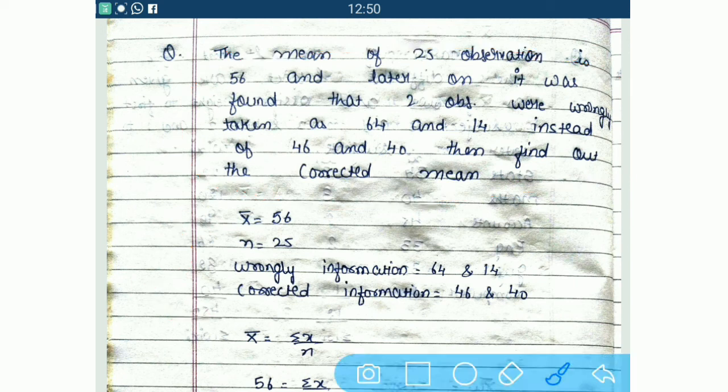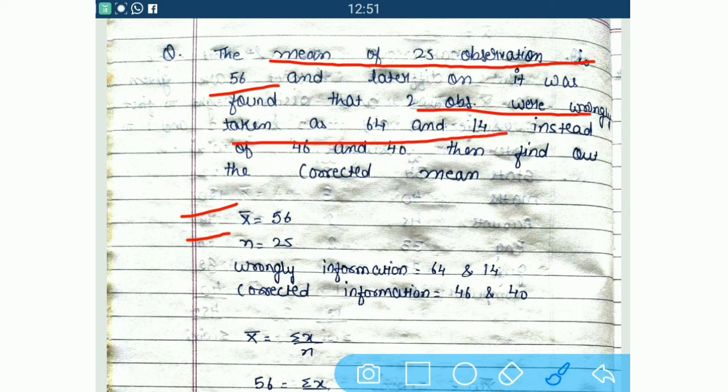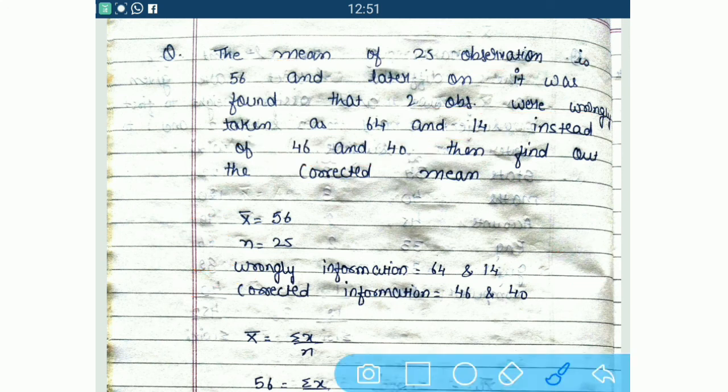So let us take a look again. The mean of 25 observations is 56. Mean, that is x bar, is 56. How many observations are there? 25. Now here, two observations were wrongly taken as 64 and 14 instead of 46 and 40. So we have put the other two values here. Wrong information is 64 and 14, while the right ones were 46 and 40. So this is our question in short.